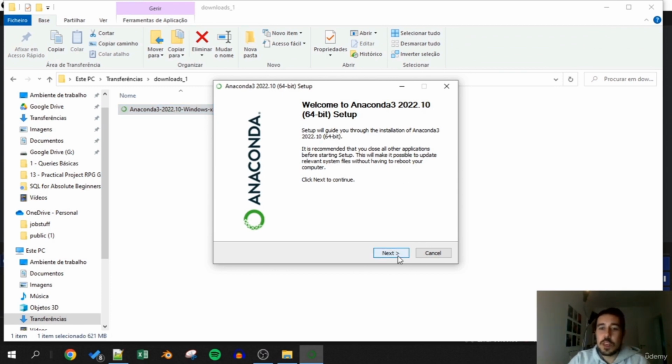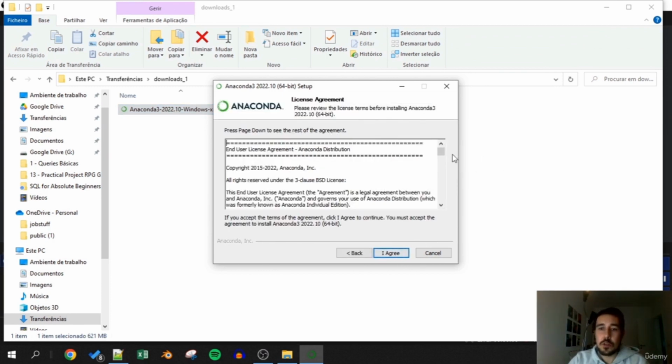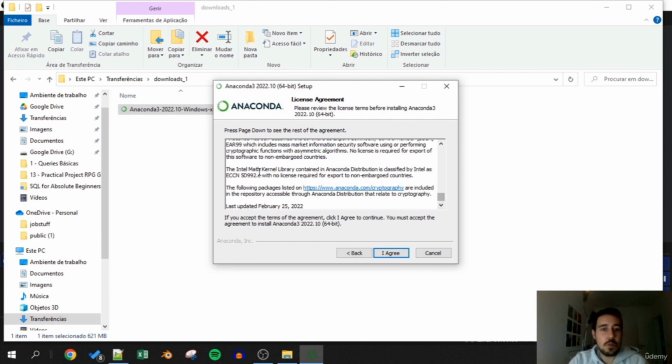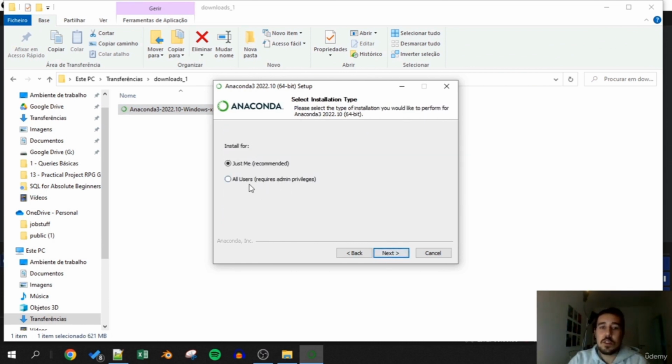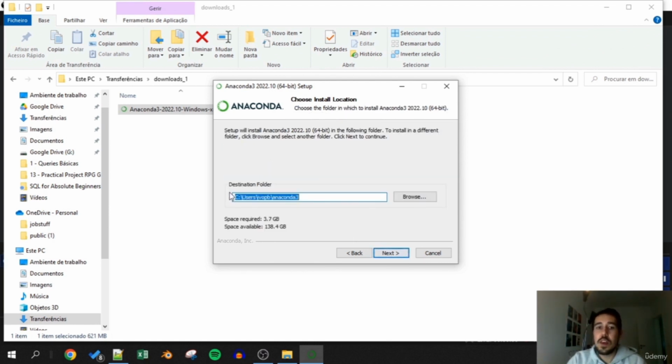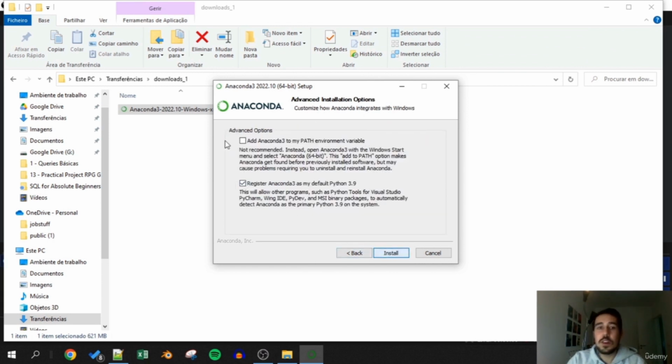Now I'm going to hit next here on this one. I've already read the license, so after you've read the license you can hit I agree. And here you can install for just you or for all users. So I'm just going to use just me. I'm just the user of my computer, but I could also hit all users. And then you can just hit where's the destination folder. I'm going to leave the default one, hit next.